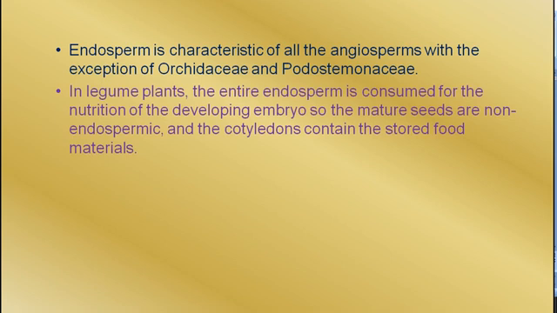In legume plants, that is the pulses and beans, the entire endosperm is consumed for the nutrition of the developing embryo. So the mature seeds are non-endospermic, and the cotyledons contain stored food materials that are used when the seed germinates.